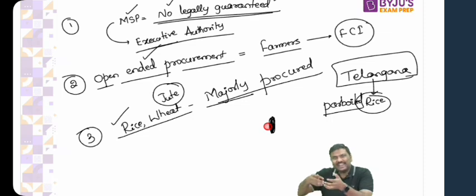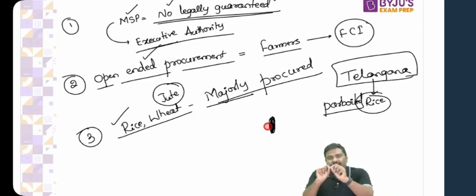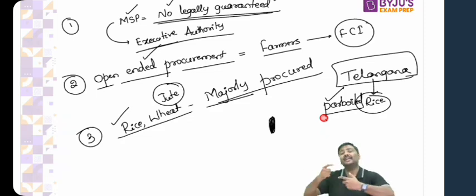Now have a look at this. Whenever you are going to extract, that is milling. When you mill using a certain machine, there's a danger that the rice grains will be broken. These are very brittle, so the rice grains will be broken. And to avoid this breaking of the rice grains, what these millers do is, they will partially boil the rice. They will partially boil this husk. And after that, they will start milling so that the rice grains will not be broken. Hence, this is called parboiled rice.